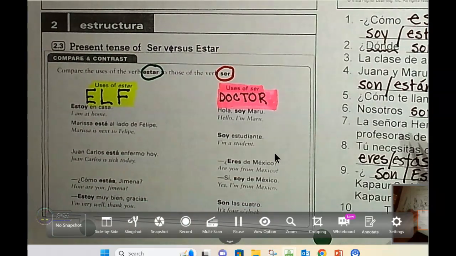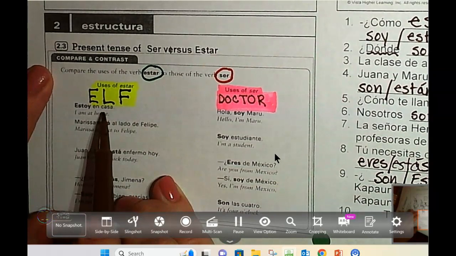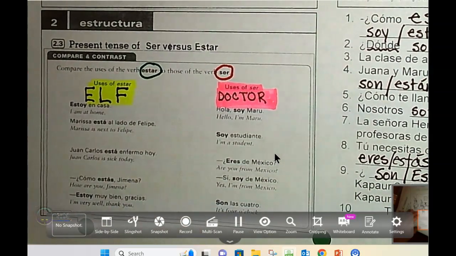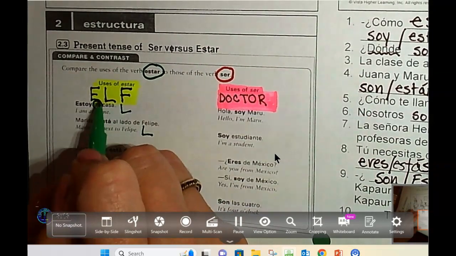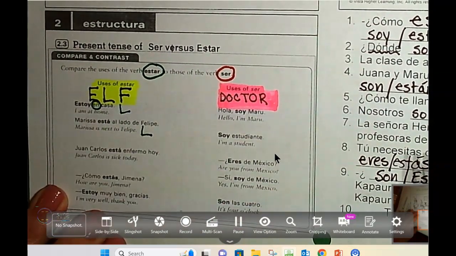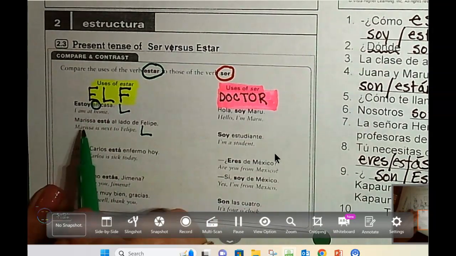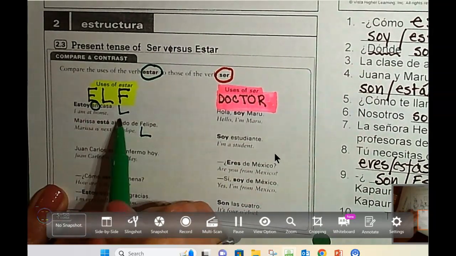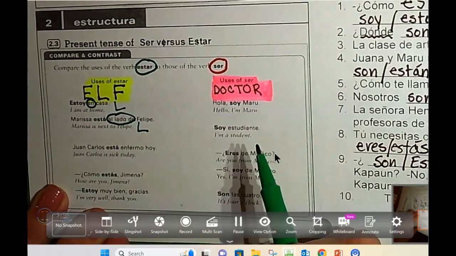Let's take a look at some of these sentences we already have. Estoy en casa. I am at home. We're using estar because this is a location. Whoops, right here, location. En casa, right? We don't say soy en casa. We say estoy en casa. Marisol está al lado de Felipe. She is next to Felipe. That also is a location.